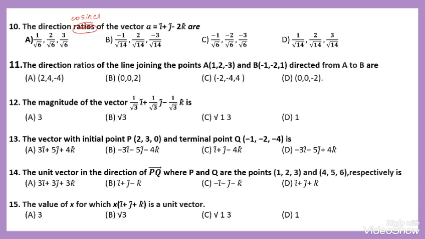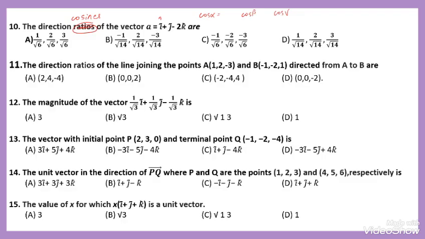The direction cosines of the given vector i plus j minus 2k. Here cos alpha, cos beta and cos gamma correspond to i, j, k. These are the direction cosines.